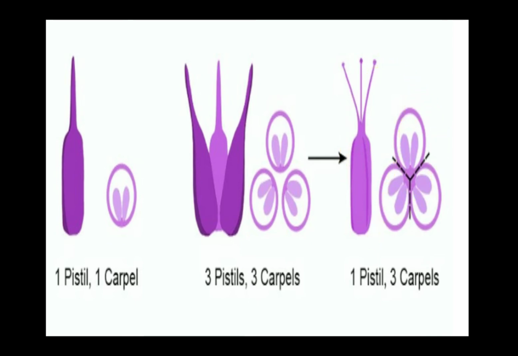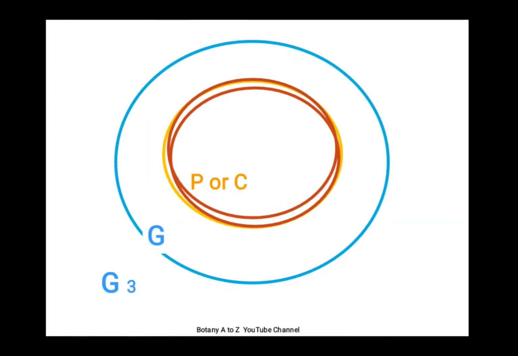There are 3 carpels in the gynoecium. The gynoecium comprises 3 parts, but those 3 female parts are fused. Those 3 carpels are fused. I'm using the term carpels. Those 3 carpels are fused, and you have to say the flower comprises 3 fused carpels or 1 compound pistil.